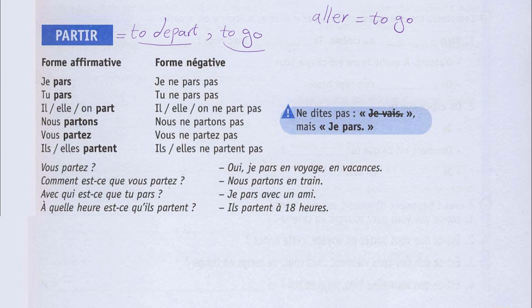When you say aller, it means to go. For example, je vais à la piscine. Piscine means swimming pool. I am going to the swimming pool. I go to the swimming pool. So this is aller.